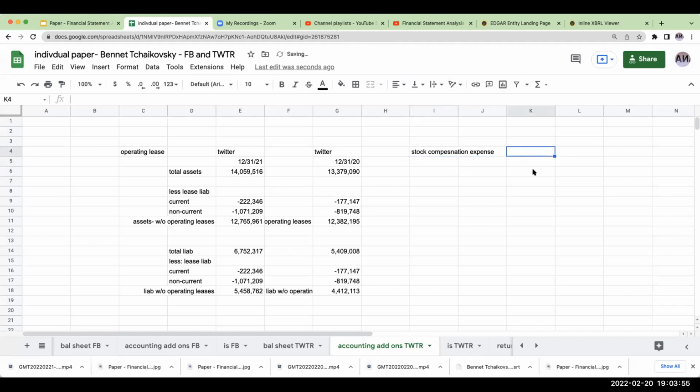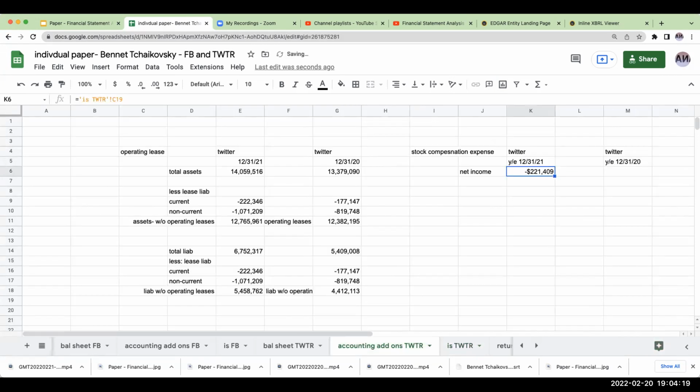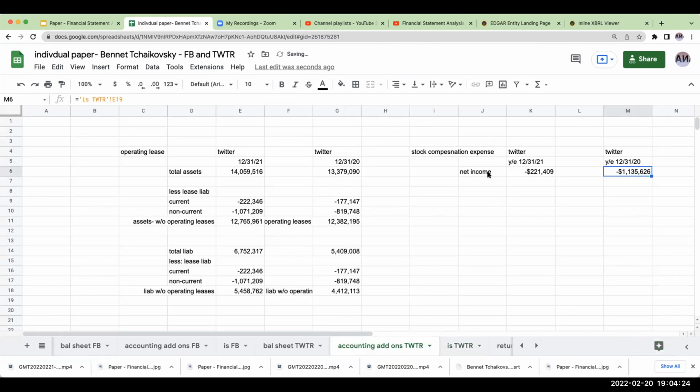Okay, so for our stock compensation expense, we're going to take our net income. Our net income for Twitter was a loss of 221,409,000. And here it was 1,135,000,000. And now what we're going to do is add back our stock compensation expense.